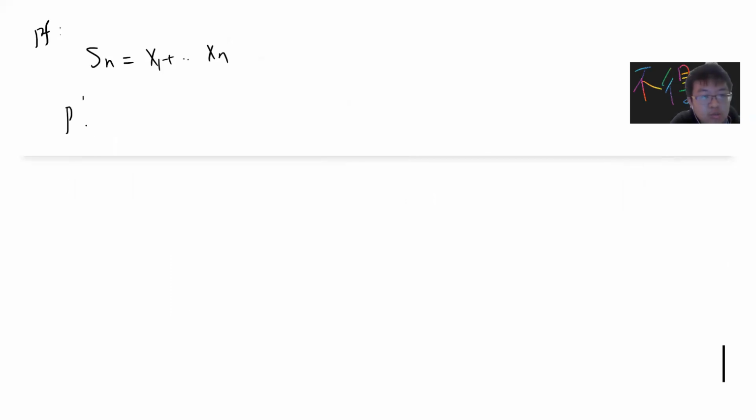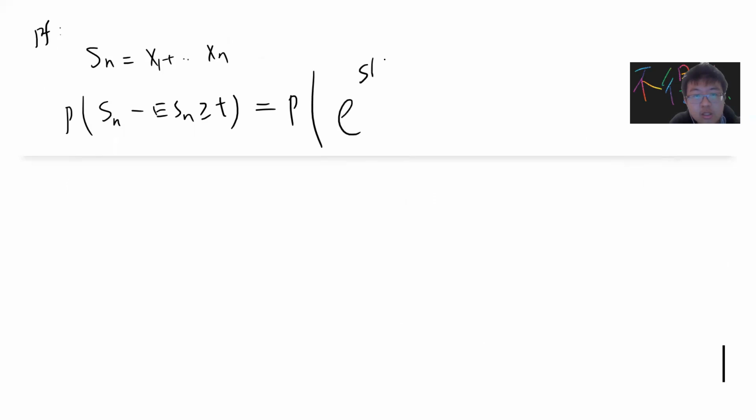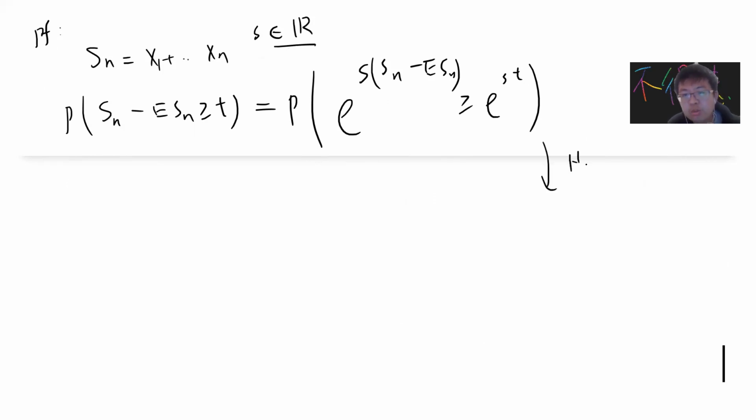Okay, so proof: consider Sn to be x1 up to xn, right? And then you want to ask this, right? So minus this. Now you just make this probability of exponential of Sn minus its expectation greater or equal to exponential of St, where s is just some real number. Now one can use Hoeffding's lemma. So now you see why we use this exponential version: sometimes doing the probability distribution on the sum of random variables is difficult, so you can use this to make it exponential, right?